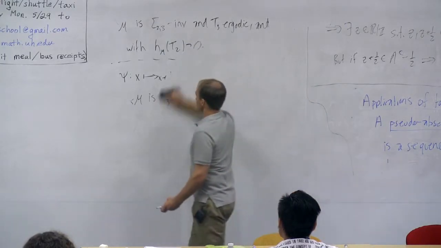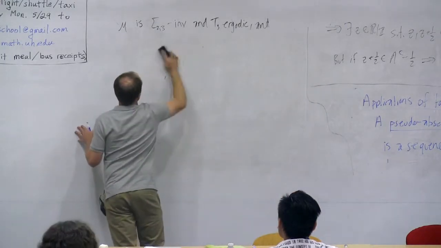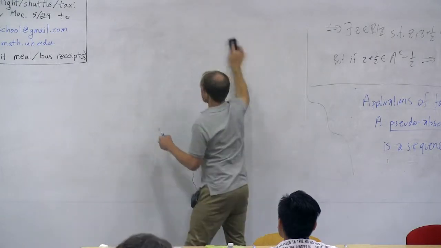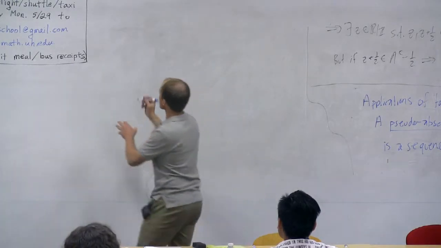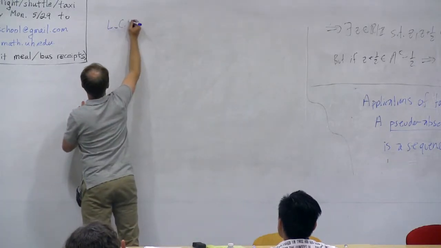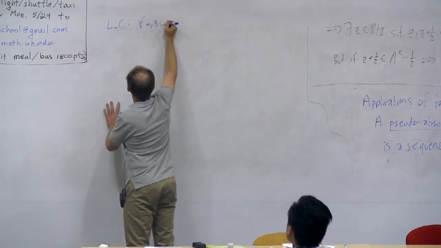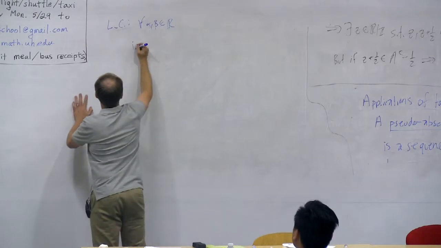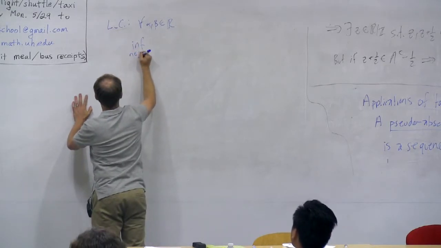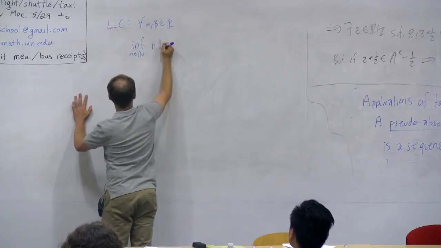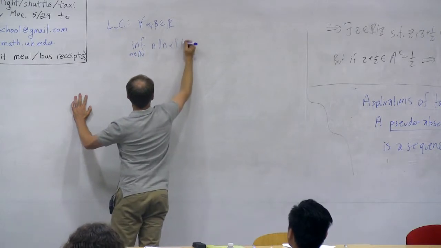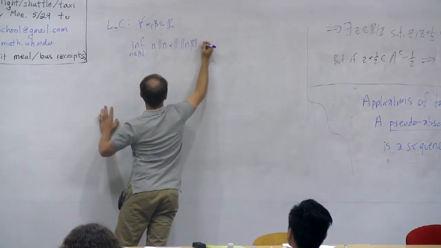So let me first of all tell you one thing. You might remember the Littlewood conjecture, this famous conjecture in Diophantine approximation. It says that for any alpha and beta in R, the infimum over natural numbers n of n times the distance to the nearest integer of n alpha times the distance to the nearest integer of n beta is equal to 0.